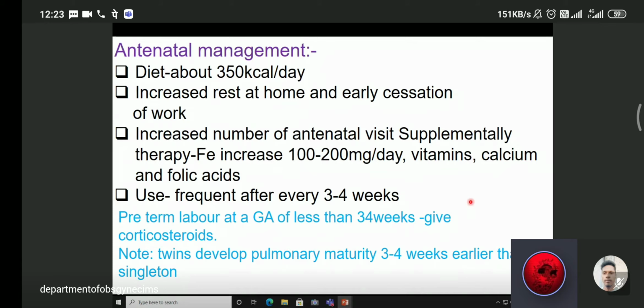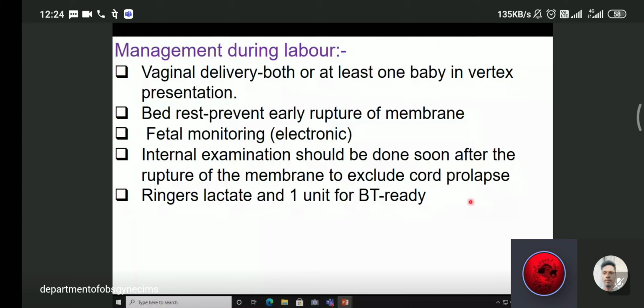So, management during labor: vaginal delivery only if at least one baby is in vertex presentation. Bed rest prevents early rupture of membranes. Fetal monitoring by electronic monitor should be used. Internal examination should be done soon after rupture of membranes to exclude cord prolapse. Ringer lactate 1 unit should be started and we should have 1 pint of blood ready, because in any emergency we can use that blood.